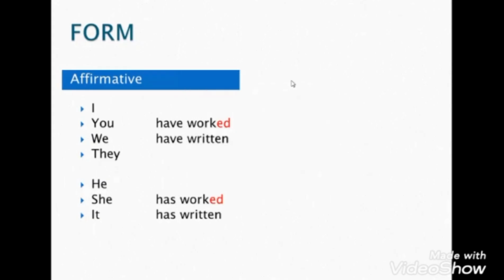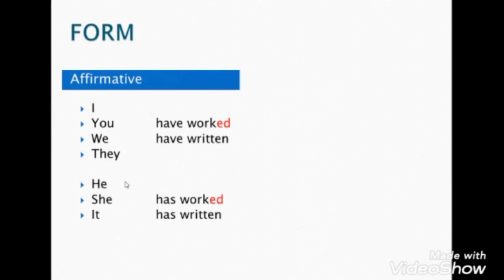Okay. Yes, so we are talking, Yusuf, about the present perfect. You use this tense to express actions that have just finished. And this is the form of this tense. We use I, you, we, they, plus have, plus PP, like when you say I have worked, you have worked, we have worked, or they have worked. You can also say have plus PP according to the verb that you have: worked, written, played, enjoyed, as you like. So this is the first part: I, you, we, they.